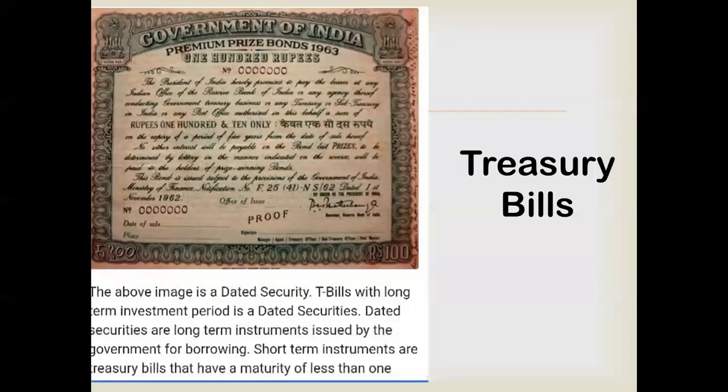This is an example of treasury bills, as I told you. See, it's written on the top, Government of India. So these securities are issued by the government, keep in mind, not by any private company or public company. No, this is done by the central government, or you can also say it is done by RBI, Reserve Bank of India. So such securities are issued by the government.